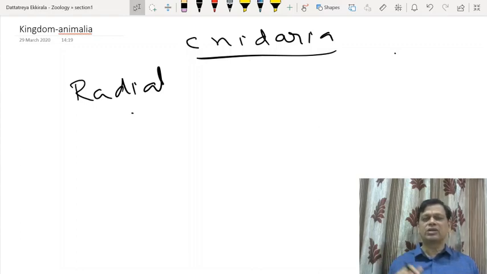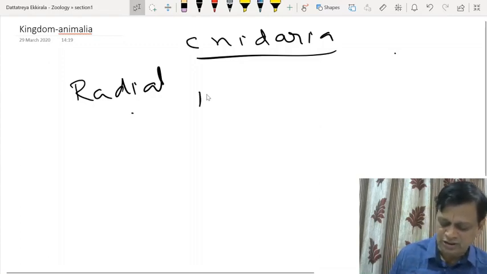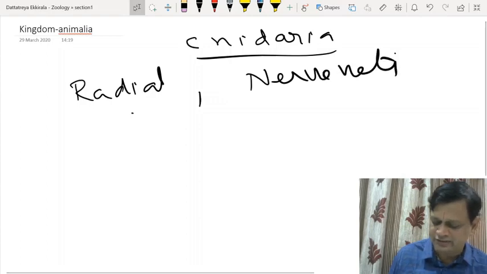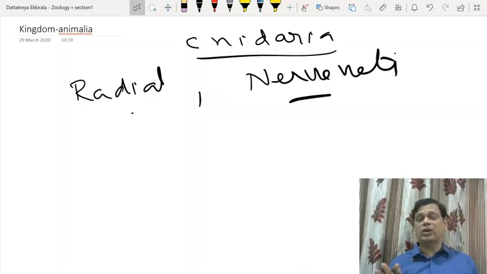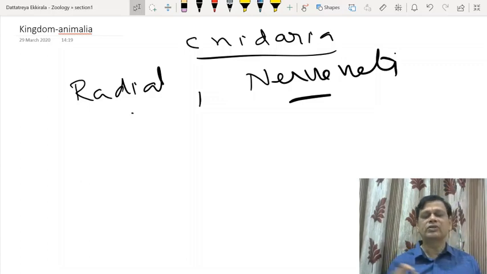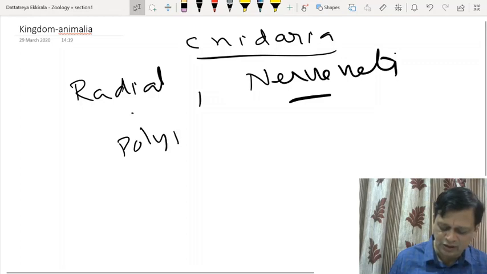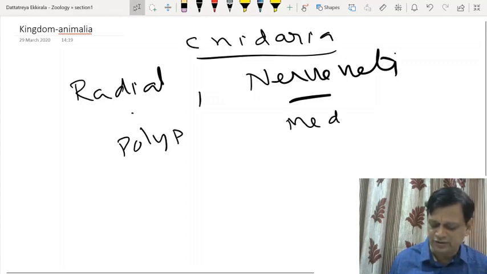Digestion can be intracellular or extracellular. They have specialized nervous system, a thing called nerve nets. So diffused nerve nets. In porifera, there are no nerve cells developed, only cells multicellular but no tissues. But from Cnidaria onwards, tissues are formed. And this phylum is very interesting because it has popular examples of coral forming members. And they'll have two distinct forms, one is known as polyp and other one is called medusa.